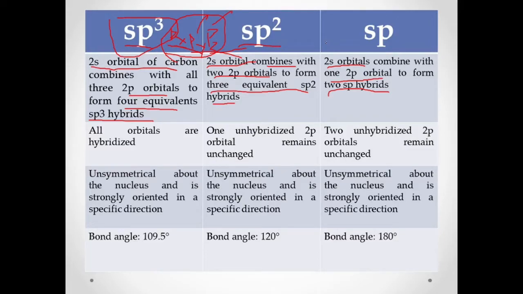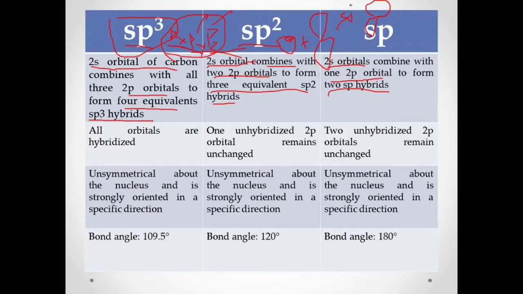Okay, sp3, sp2, and sp are all unsymmetrical about the nucleus because the s can be added with a p, so that the other side of the p lobes would have a bigger size. Remember the dumbbell shape for p. When we add our s orbital, which is spherical, to a dumbbell, the result would be a bigger lobe and a smaller lobe.